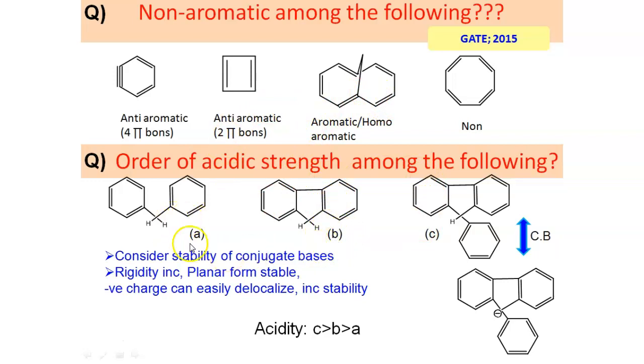So why not A? Because here the system is not rigid, it is not locked. That means planarity is not ensured here. Here C-C single bond rotation is possible. That means the extent of conjugation will be less in case of the conjugate base of A than that of the conjugate base of B. So the acidic strength order will be C is most acidic, followed by B, followed by A.